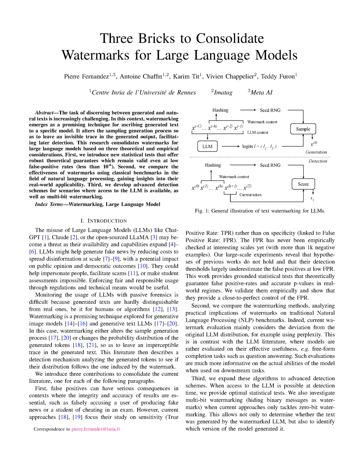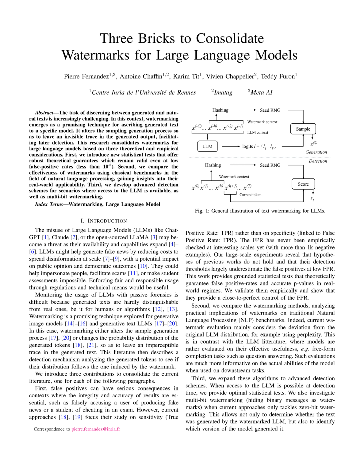Lastly, we're going to extend these algorithms to more advanced detection schemes. When we have access to the LLM at the time of detection, we can provide optimal statistical tests. We'll also look into multi-bit watermarking, which involves hiding binary messages as watermarks. This is a step up from current approaches, which only deal with 0-bit watermarking. This will allow us not only to determine whether a text was generated by a watermarked LLM, but also to identify which version of the model generated it.